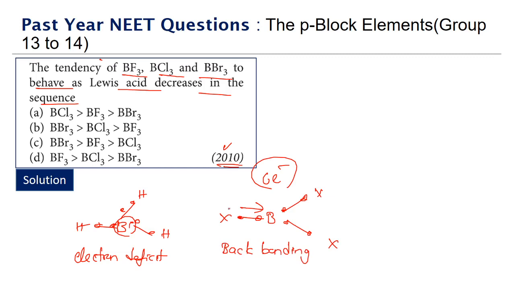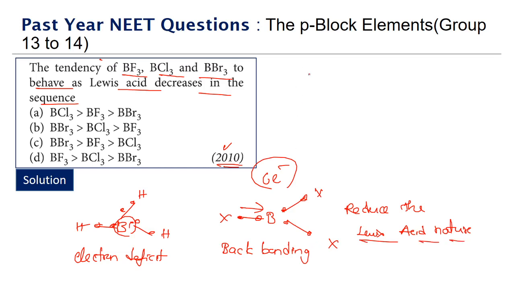So the lone pair of halogen atom will be forming a bond with the empty orbital of the boron. Because of the back bonding formation, it will reduce the Lewis acid nature, because the boron will no longer be required to form an extra bond. So more the back bonding, the Lewis acid nature will decrease by that much.